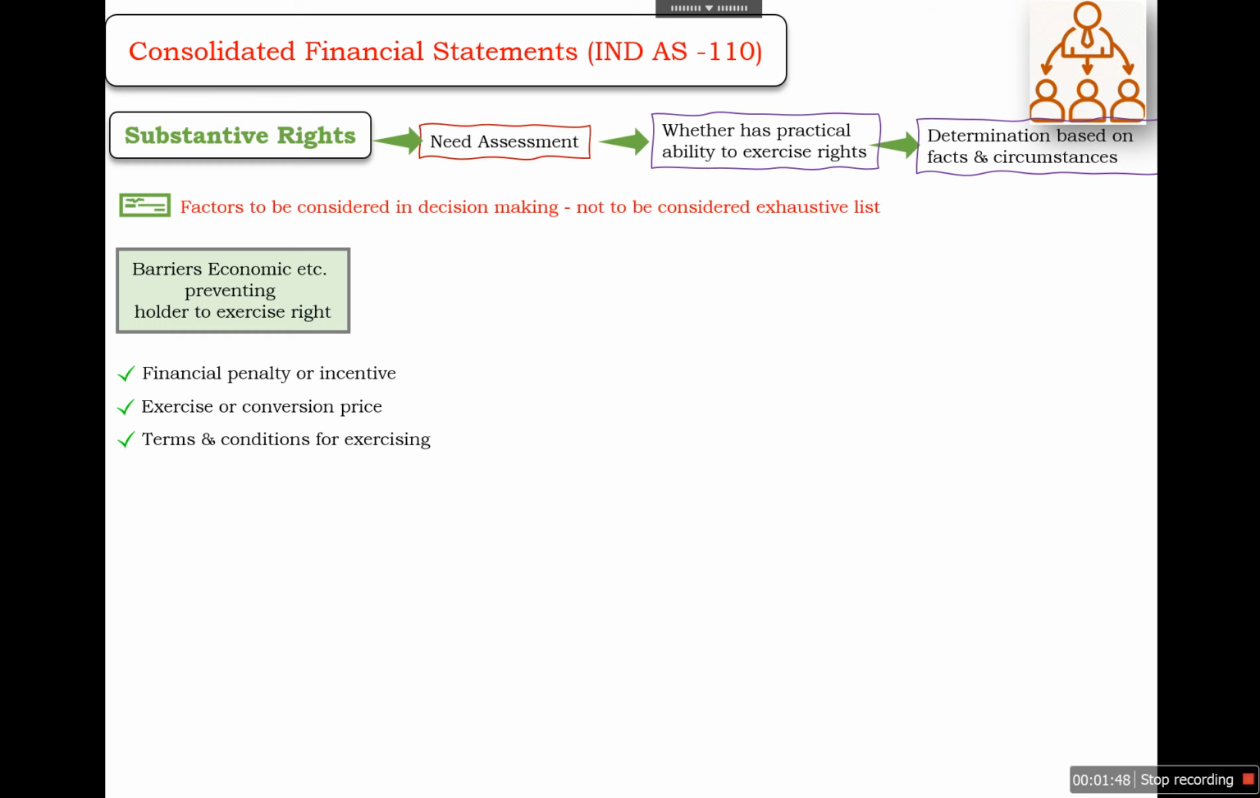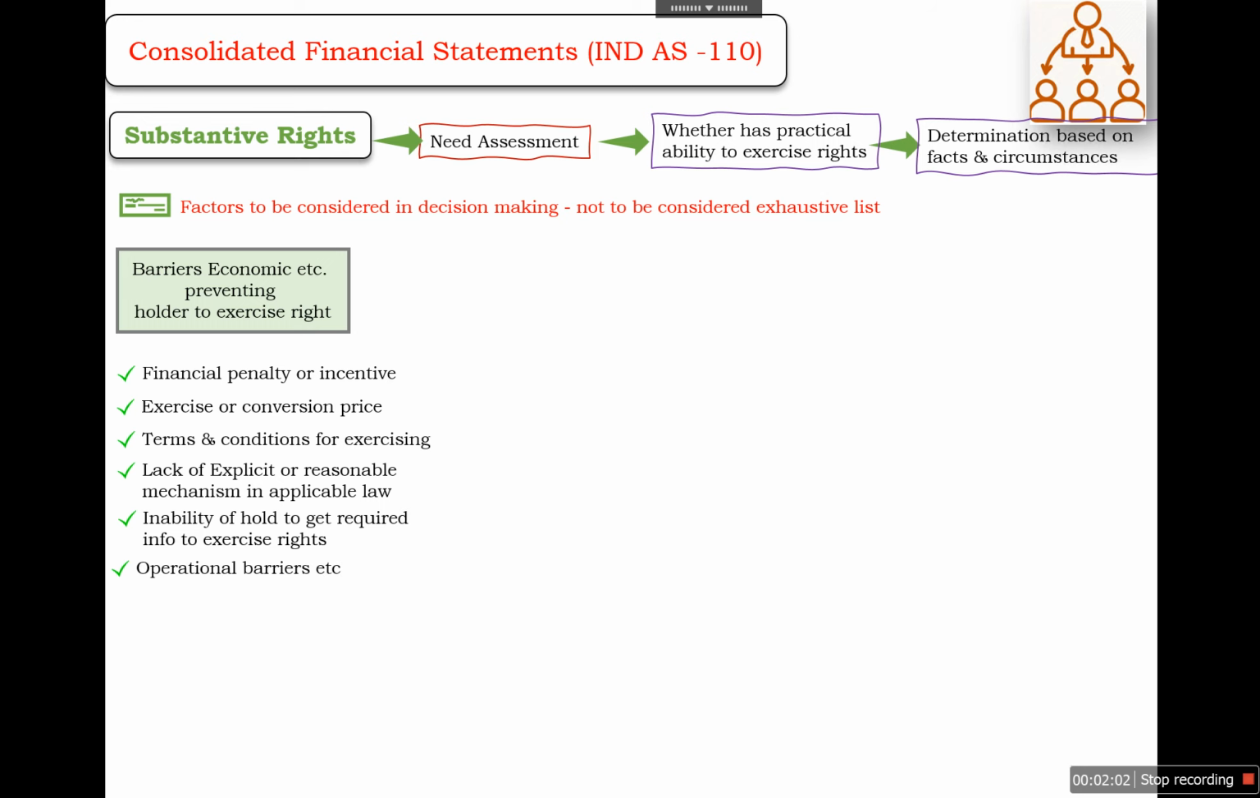Similarly, any terms and conditions attached to the exercising of those rights, a lack of an explicit or reasonable mechanism in the applicable law, inability of the holder to get required information to exercise rights, or any operational barriers or legal or regulatory requirements for exercising those rights. For example, for investors, if they are prohibited by the law of the land from exercising its right, it will not be called a substantive right.